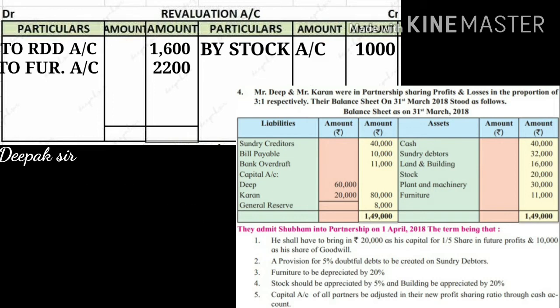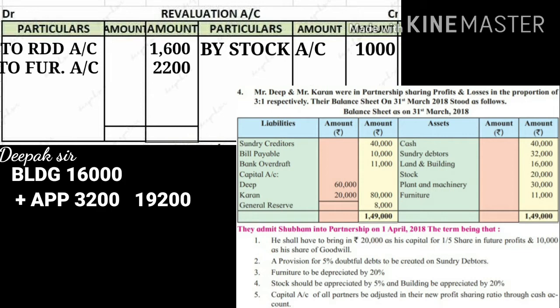And we will see one more adjustment, that is building, from this same problem. Now building be appreciated by 20%. Now building value is given 16,000. From 16,000 we have to calculate 20%. There is an appreciation. Again plus sign will come. So plus appreciation 20% will come 3,200, and if we will add 3,200 it will come to 19,200 in the